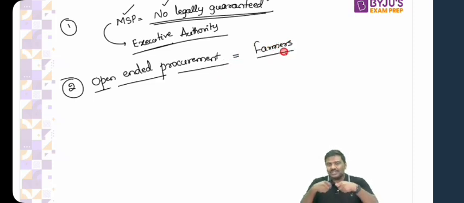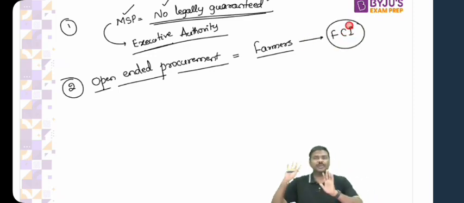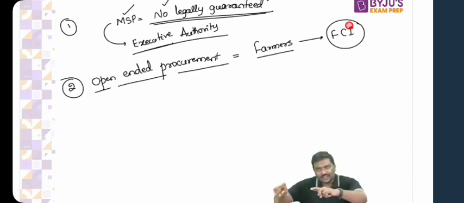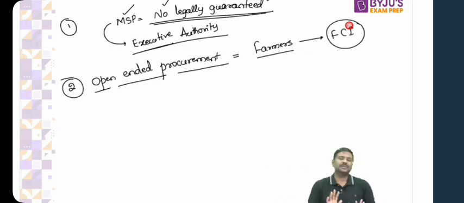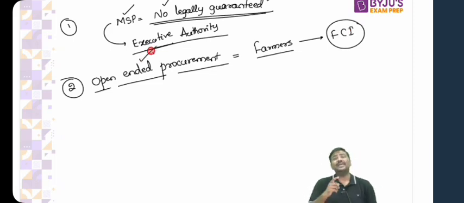Farmers are allowed to sell the crops to the Food Corporation of India. Any farmer can take a crop and sell it to the Food Corporation of India. There is no restriction on any farmers to sell the food crops under MSP to the Food Corporation of India. This policy, where any farmer can sell the crop to the Food Corporation of India, is called the open-ended procurement policy. But do not be misled by the term open-ended procurement here. Follow this carefully.